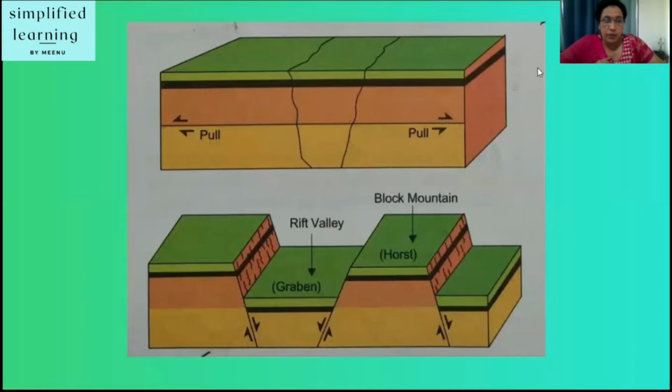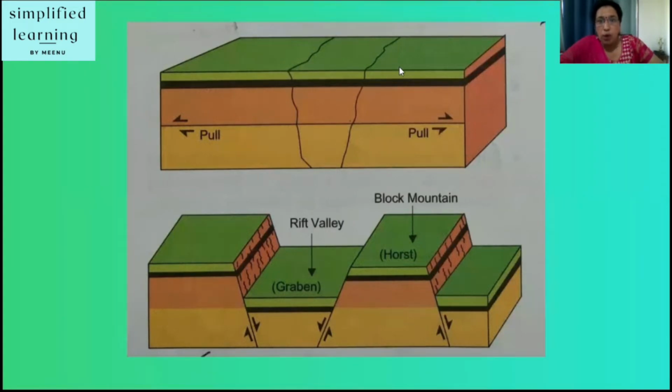So what happens here? A fault or fracture of the Earth's crust is caused by strain or tension. This results in the displacement of the surface. You can see this part, okay, it is sinking down, and this part remains raised. When cracks or faults occur in the Earth's crust and the surface between the cracks sinks, it leaves upstanding blocks on either side.